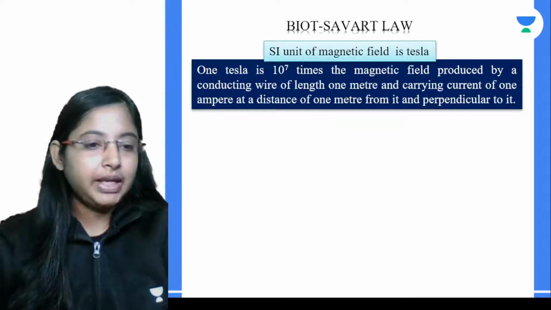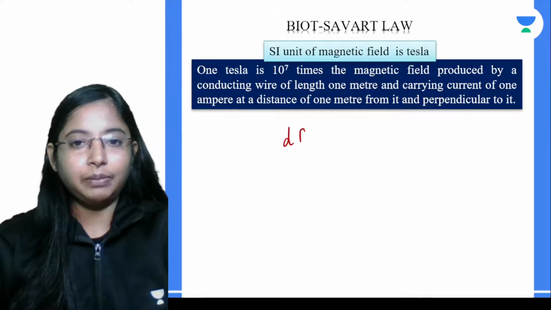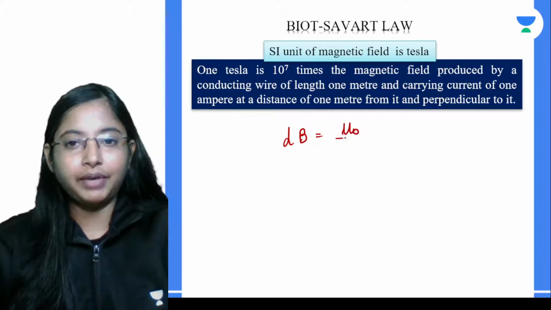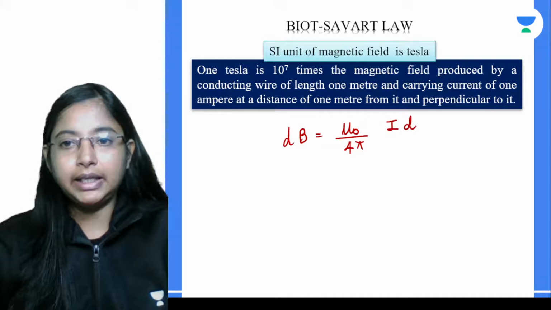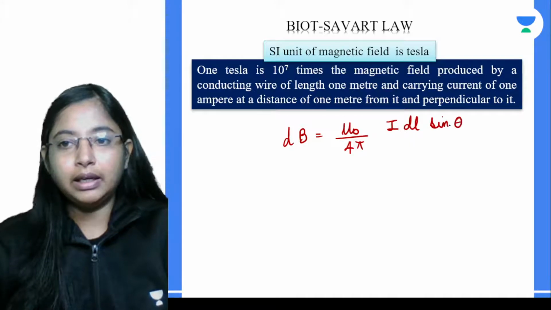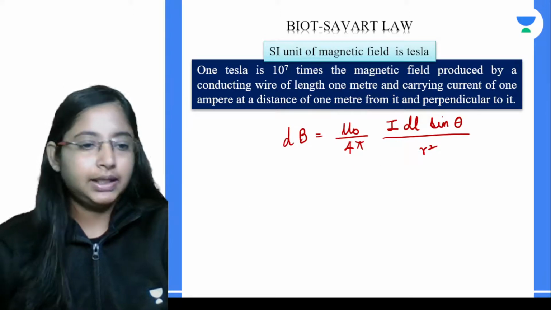Now if you take the Biot-Savart law, we have dB equal to mu naught divided by 4 pi, times I dl sine theta divided by r square. Let's take an assumption.